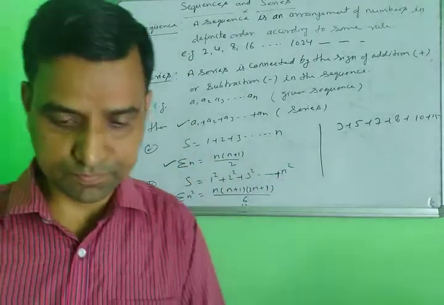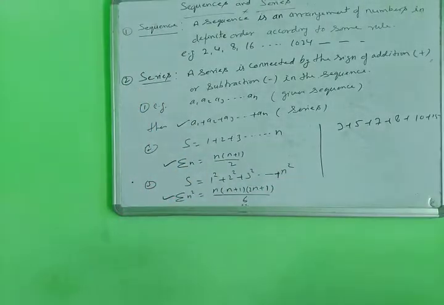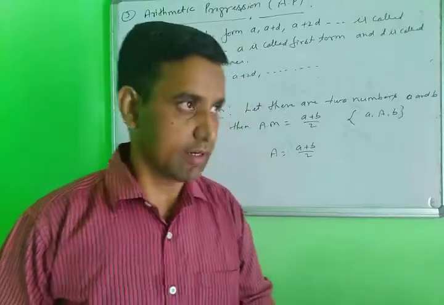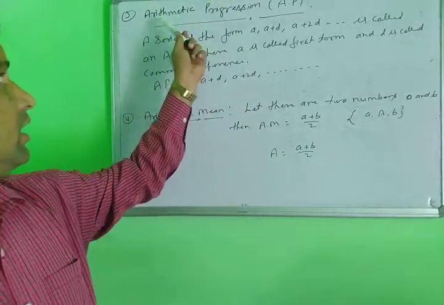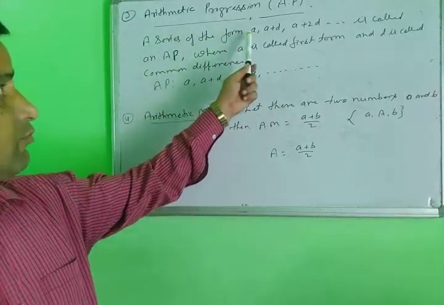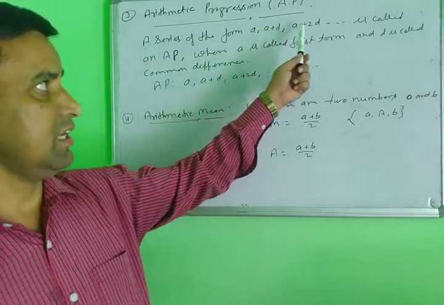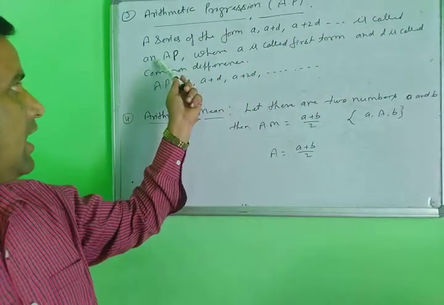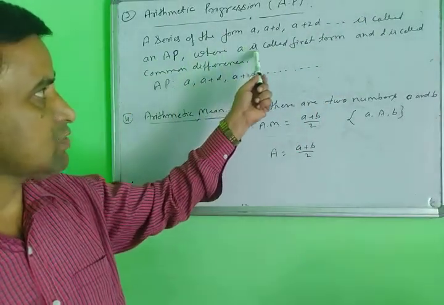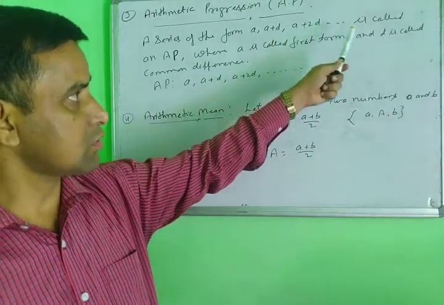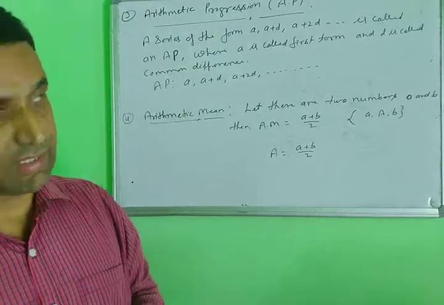Then next. Yes, class, next point here: arithmetic progression. What is an arithmetic progression? A series of the form a, a plus d, a plus 2d, and so on to infinity is called an AP, where a is called the first term and d is called the common difference.